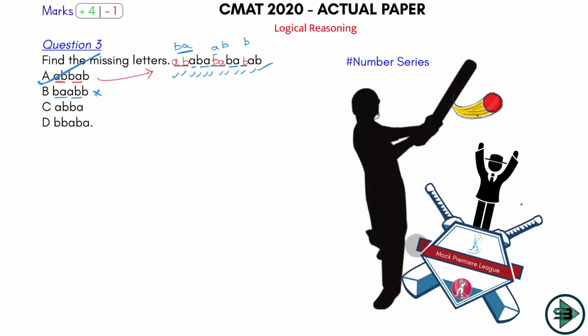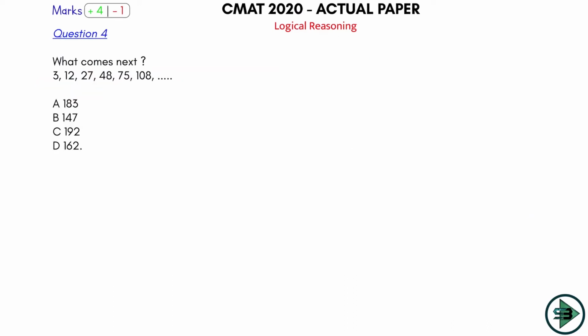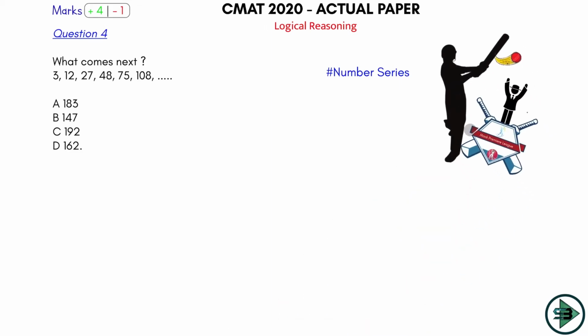It's a full toss which you should hit out of the ground. So let's come and play ball number 4, question number 4 in the logical reasoning section. Let's see if it's a 6 or a 4 or whether we'll have to be defensive in this question. So this question is clearly from number series. The previous one was the alphabetical number series and this is pure number series. Okay, and we had seen all the 6 types of problems in our YouTube classes. What are the 6 types of problems in number series and how do you tackle them? So clearly it looks like a 6er for me, that it's a number series problem.